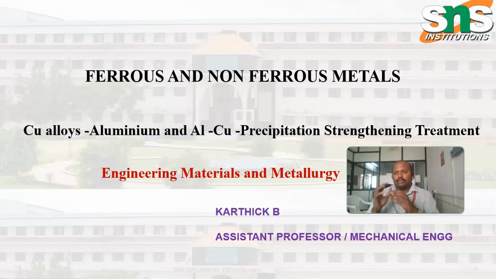I have given a glimpse about the process, right? The process is known as precipitation strengthening treatment. This precipitation strengthening treatment is one of the hardening techniques to harden the aluminum 4% copper, which is known as alumina, right?